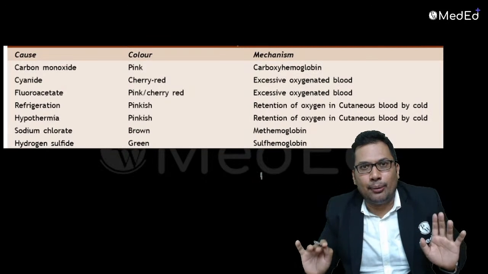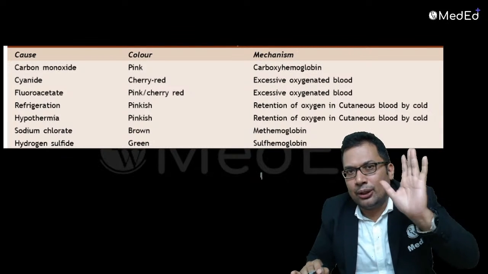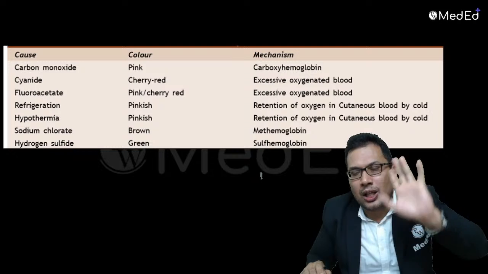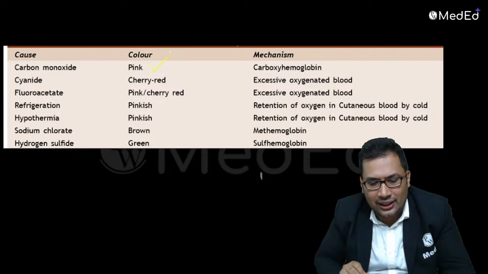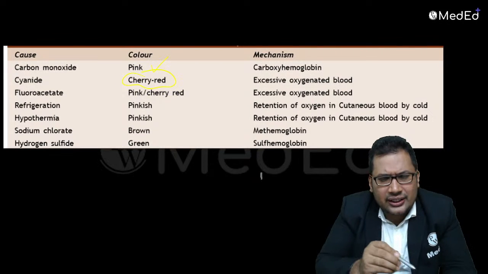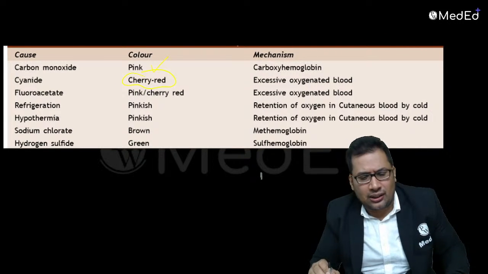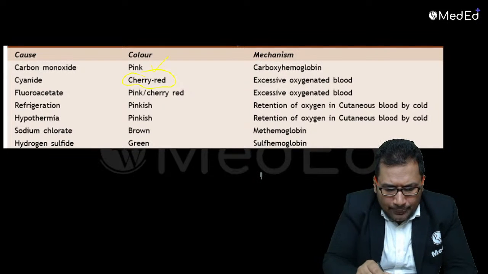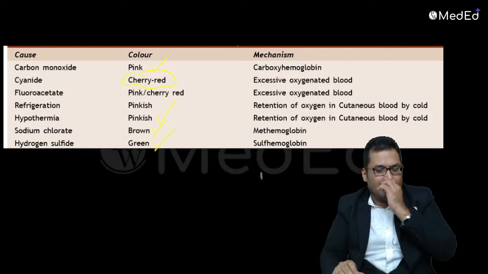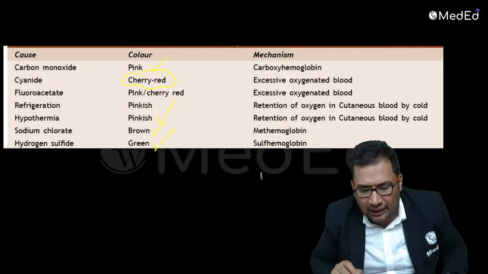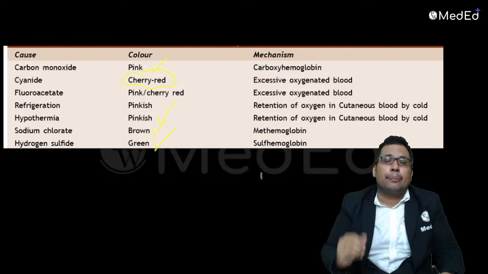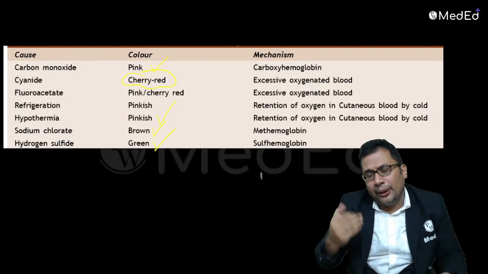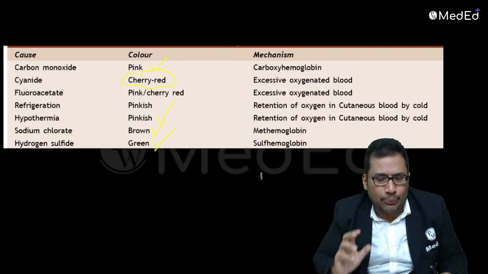This is a very important table. 100% there can be a question from this: the color of postmortem hypostasis. Cherry red or pink color: carbon monoxide. It is given reversed here. Cherry red in case of carbon monoxide, pink in case of cyanide. Hypothermia pink, sodium chloride brown, hydrogen sulfide green color. Go through the postmortem hypostasis and the colors. Yes, brick red is also cyanide; some books give brick red for cyanide. Pink is the color seen in case of hypothermia.